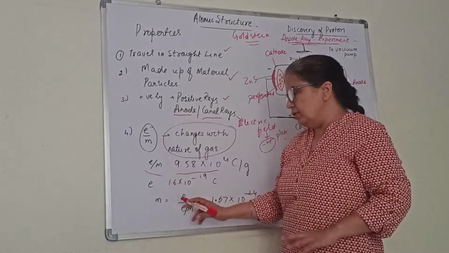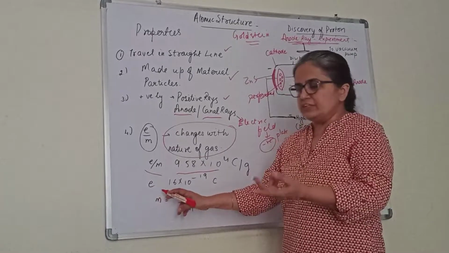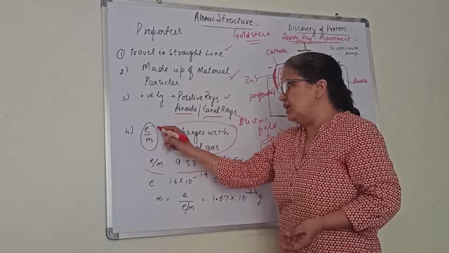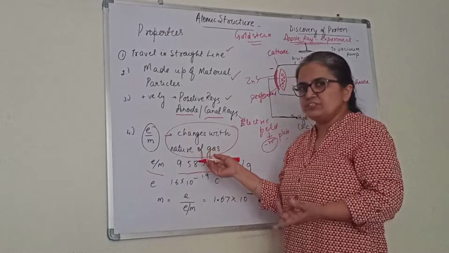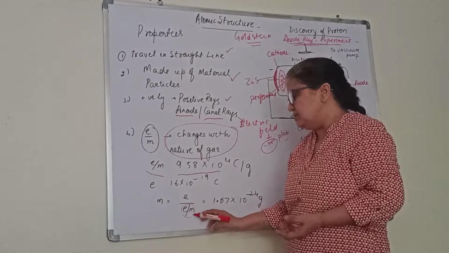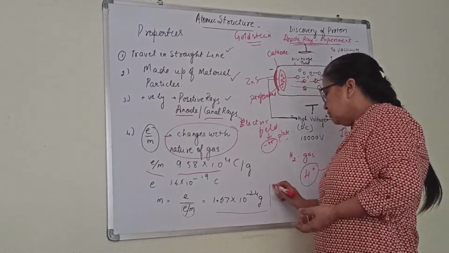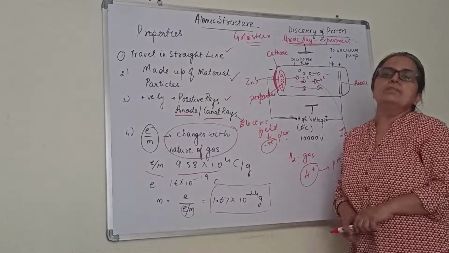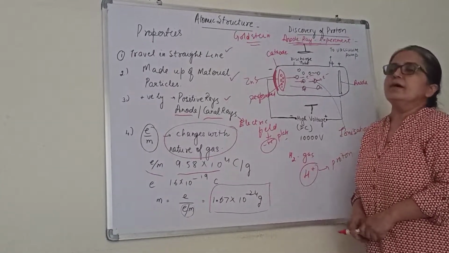From this, again, the mass of the proton was calculated. We know the charge of the electron. If we know the specific charge, that is e/m, what is specific charge? It is e/m. On substituting this value we can get the mass. We got the mass of the proton as 1.67 × 10^-24 gram.